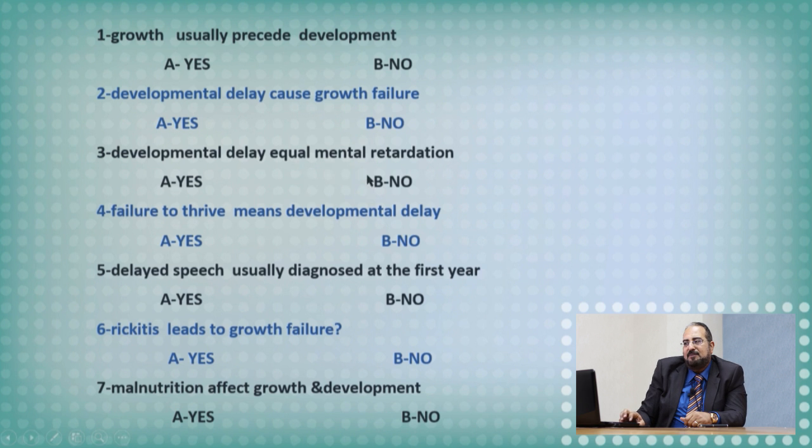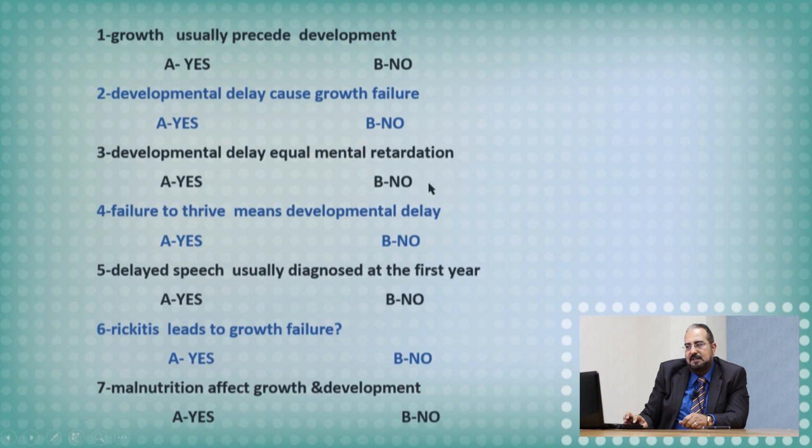Developmental delay equals mental retardation? No. What equals mental retardation? Global developmental delay, when 2 or more aspects of the developmental milestones are affected. But if one aspect is affected, this is not mental retardation. Examples: delayed speech only, this is a specific developmental delay, not specifically mental retardation. Delayed gross motor development, the patient has rickets, has malnutrition, not necessarily mental retardation. This is a specific developmental delay. So mental retardation means a global developmental delay, when 2 or more aspects of developmental milestones are affected.